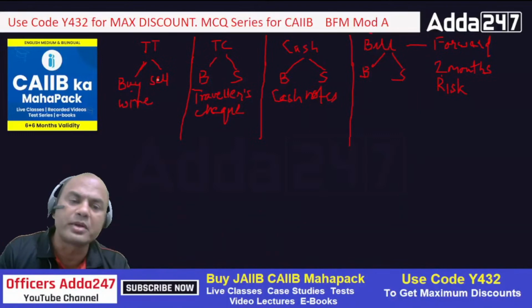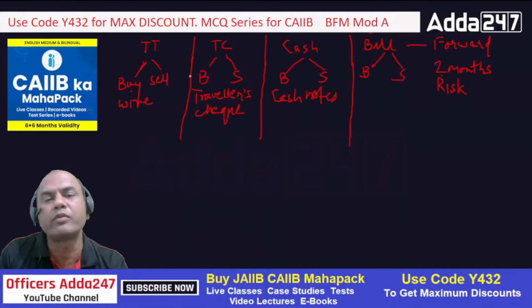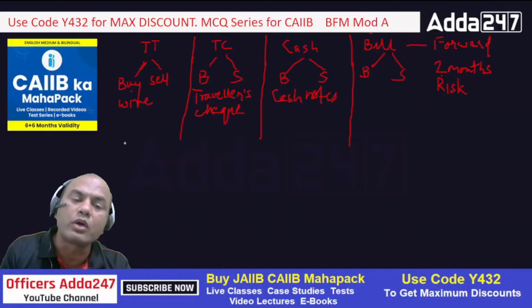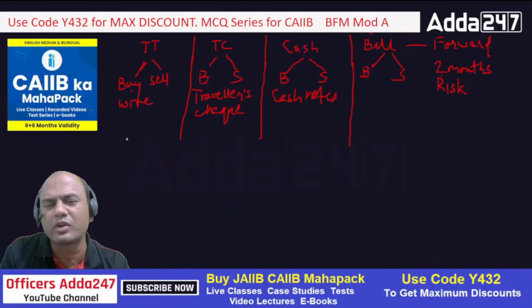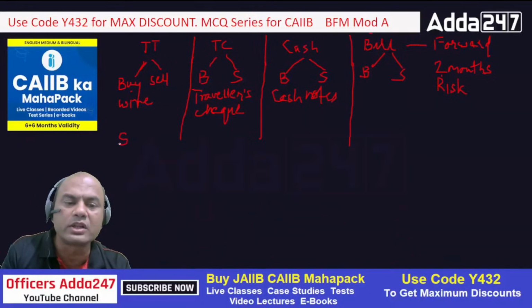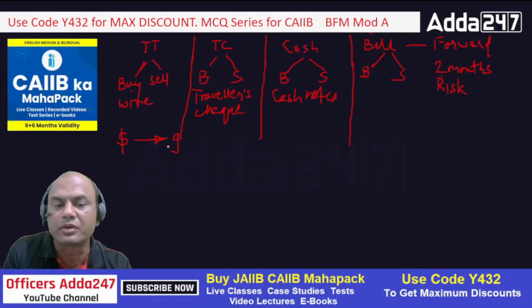Now the other important part is buy and sell. When do I take buy or sell? Keep it very simple. Whenever the dollar, or any foreign currency, but for simplicity I'll say dollar, goes out, remember this, then we have the sell rate. Whenever the dollar comes in,